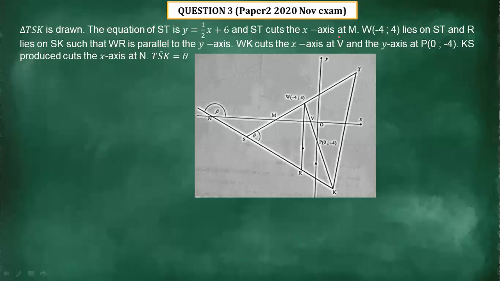KS produced cuts the x-axis at N. Angle TSK equals theta, you can see this is theta there.